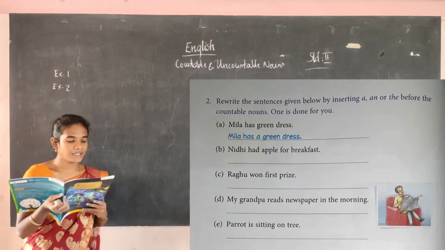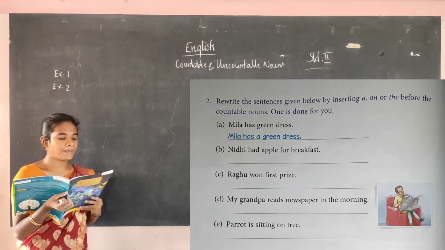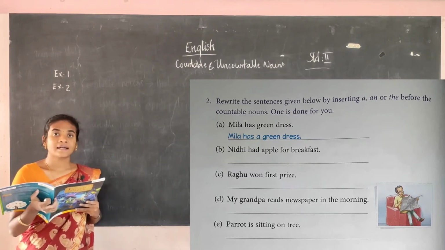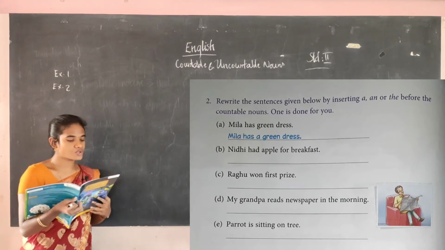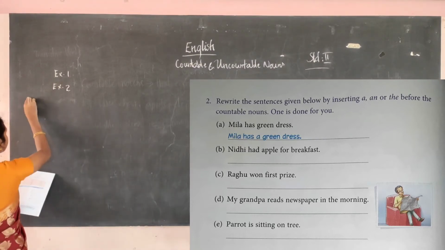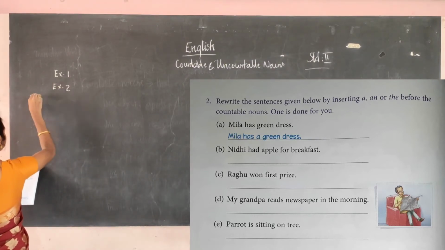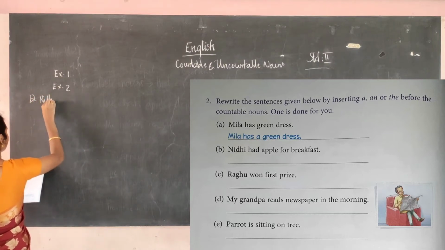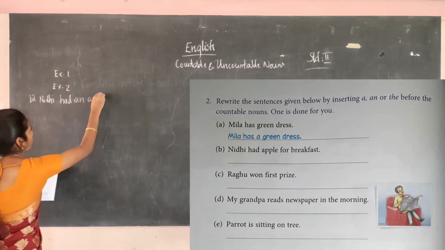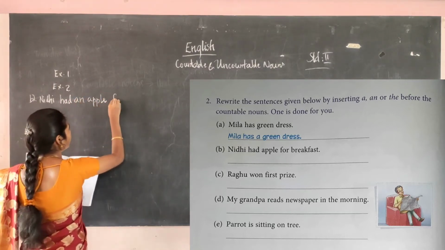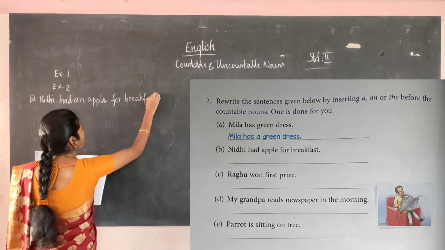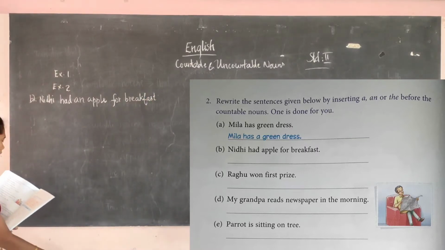So next B, Niti had apple for breakfast. So here the countable noun is apple. Apple can be counted. So how do we have to write? Niti had an apple for breakfast. We have to write like this. Niti had an apple for breakfast.